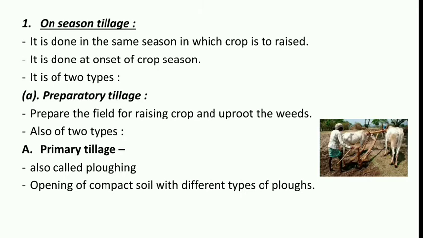Now, preparatory tillage is also of two types. The first one is primary tillage and the second one is secondary tillage. We are going to discuss the first, primary tillage. Primary tillage is also called plowing.